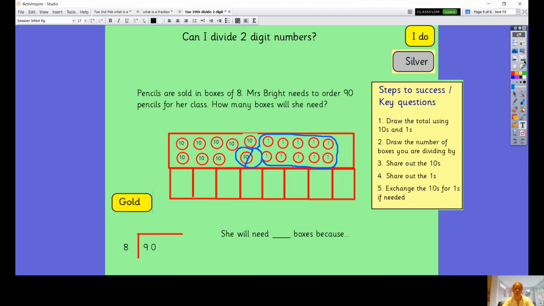Let's move on. Another one for you. Same as before, you can pause it. The one thing I would say about this one is it's a little bit tricky. If you look at where I've written the answer in a sentence, she will need however many boxes because, so it's not quite as straightforward as just writing the answer in the box here. See if you can figure out what I mean when you're working this out. Off you go.